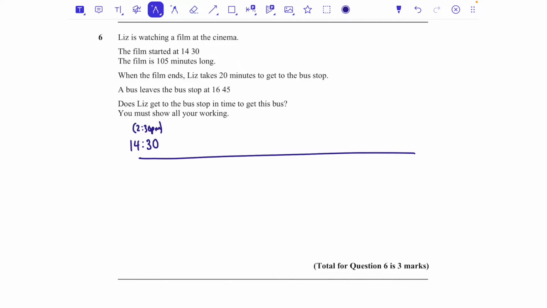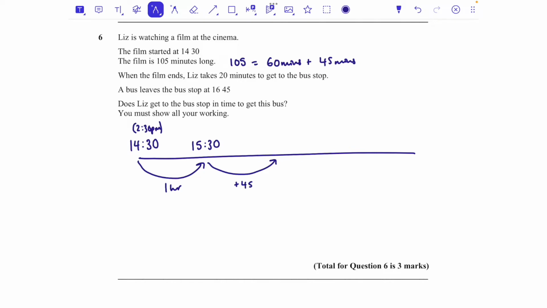The film is 105 minutes long. Now I like to do these questions on a timeline. So 105 minutes is 60 minutes, which is 1 hour, and 45 minutes. So I just want to make sure that I go on 1 hour and an extra 45. So 1 hour would get me to 15:30 or 3:30, and then another 45 minutes.